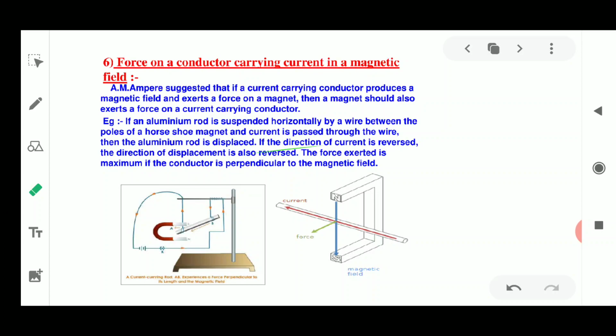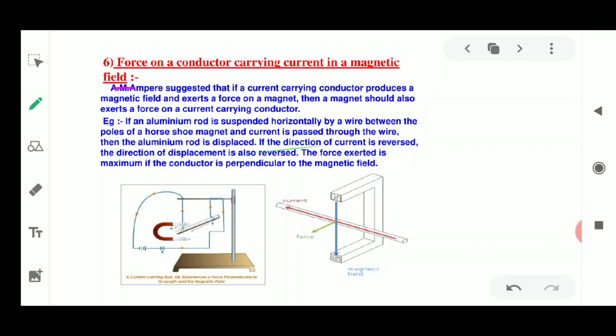We have learned that electric current flowing through a conductor produces a magnetic field. The magnetic field so produced also exerts a force on a magnet which is placed closely near the conductor. This was first told by the French scientist Andre Marie Ampere, on whom the unit of current, the ampere, is also based. He suggested that the magnet must also exert an equal and opposite force on the current carrying conductor.